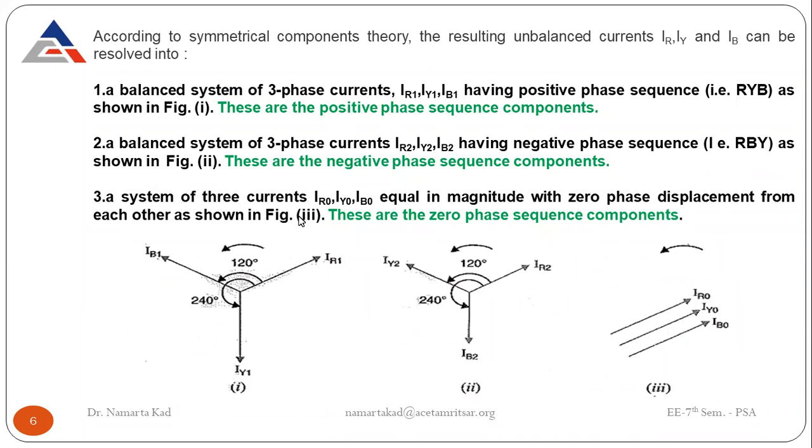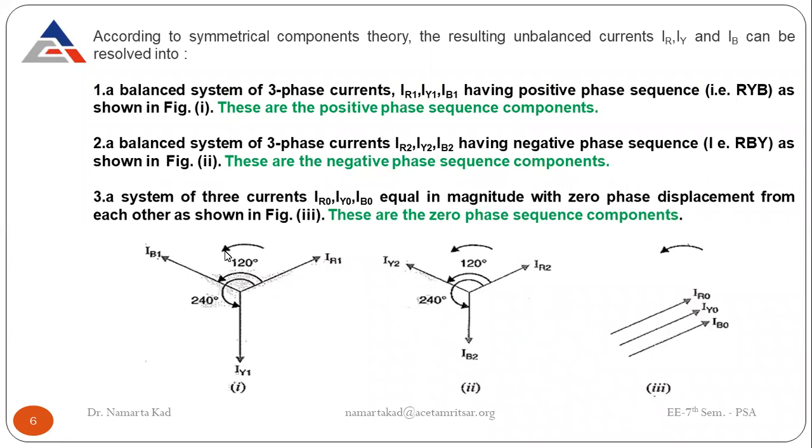Now see, a balanced system of three-phase currents IR2, IY2, and IB2 having negative phase sequence RBY, as shown in figure 2, this one. These are the negative phase sequence components. So why is it called a negative phase sequence? As you see here, after the red phase there comes the B phase, then there comes the Y phase.